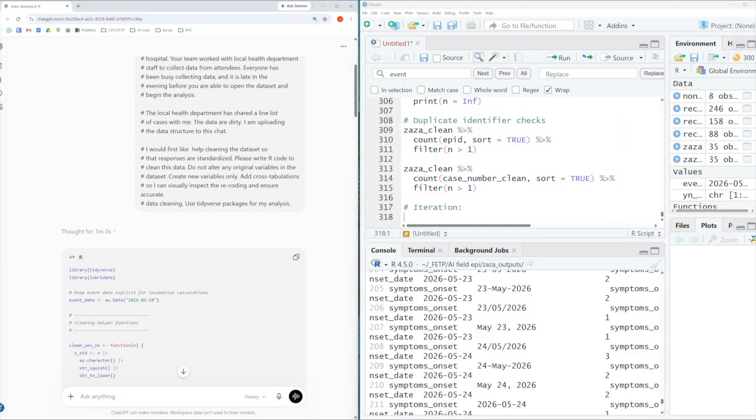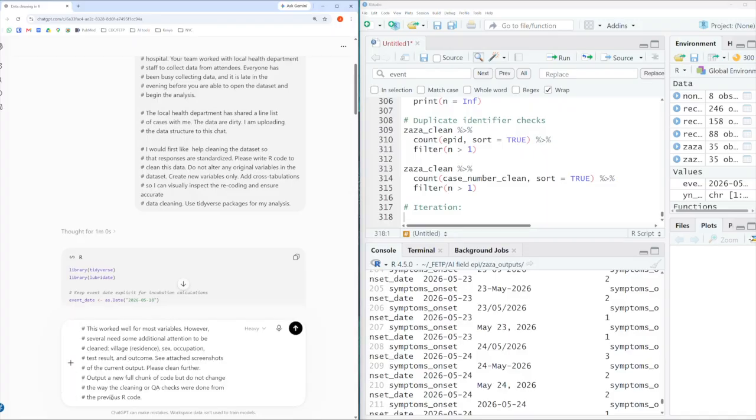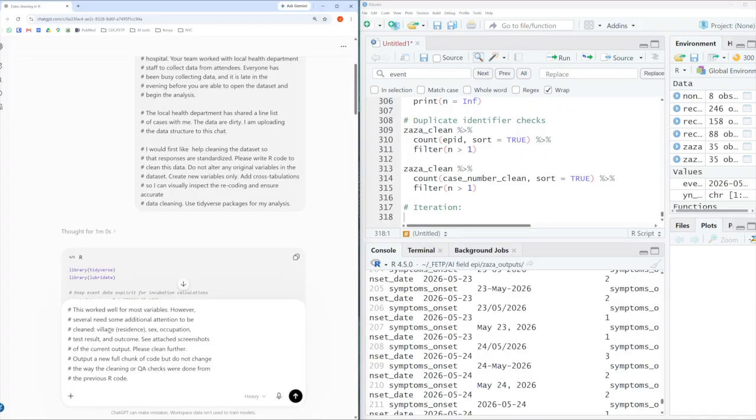So this leads us to our first iteration, which I'm just going to paste here. It states, this worked well for most variables, however, several need some additional attention to be cleaned: village, residence, sex, occupation, test result, and outcome. See attached screenshots of the current output. Please clean further. Output a new full chunk of code, but do not change the way cleaning or QA checks were done from the previous code.